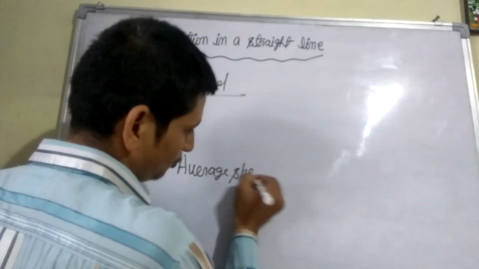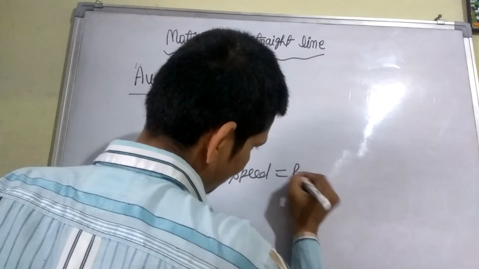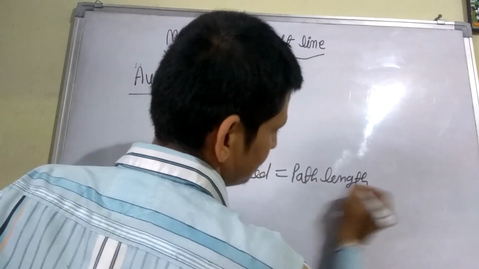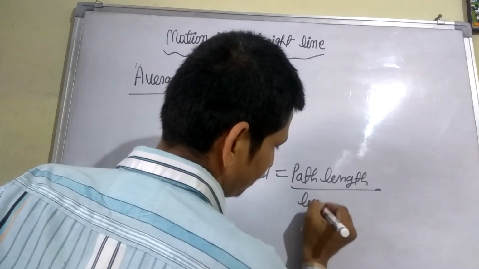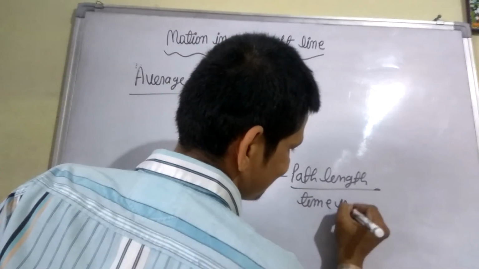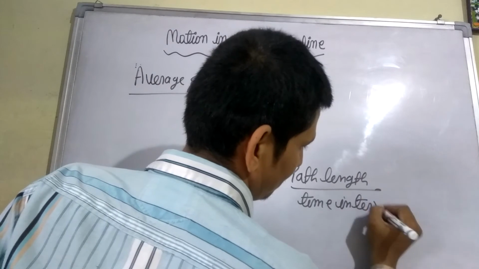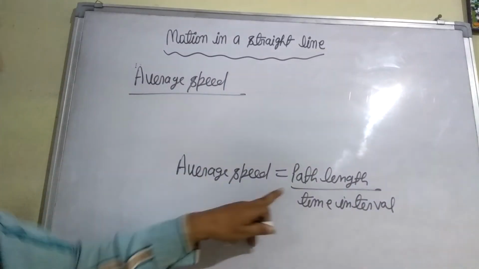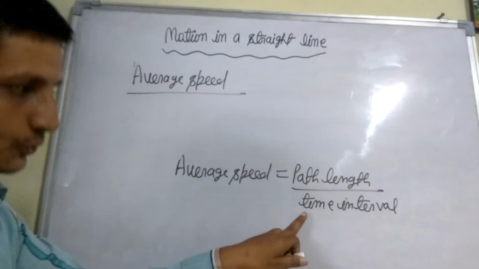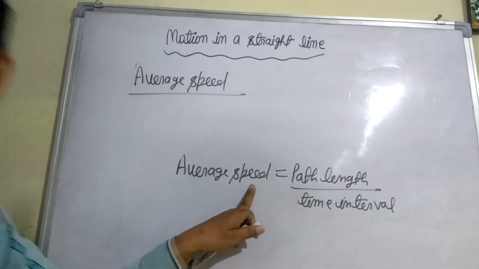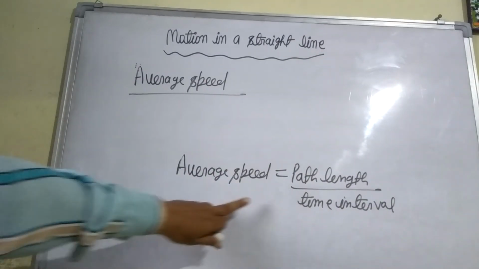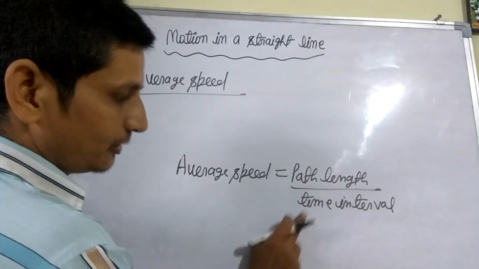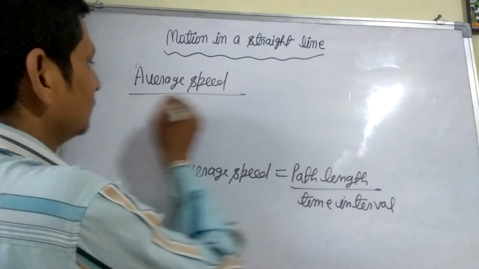Average speed is equal to path length upon time interval. The ratio of path length to time is called average speed.